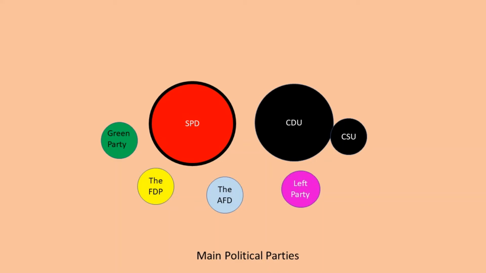In addition to the CDU and the SPD, there are 5 other parties that have some significance in Germany's federal government, those being the CSU, the AfD, the FDP, the Greens, and the Left. All 5 of these other parties have wide-ranging political ideologies, ranging from a conservative party to a former socialist one. The people have a vast amount of political freedoms, and they use this political freedom to vote for various political parties, ranging from a center-right party to an environmentalist party.